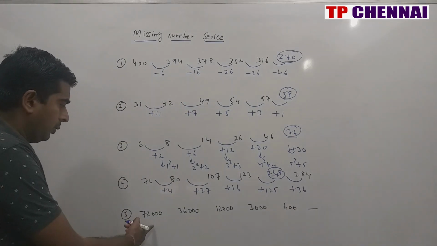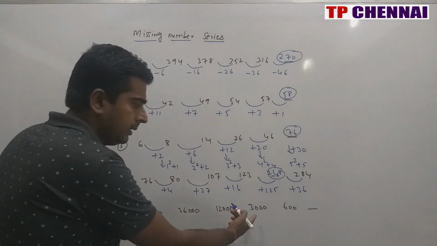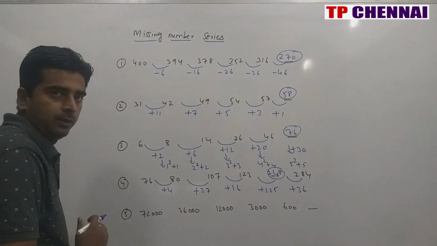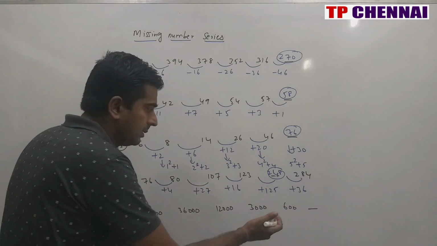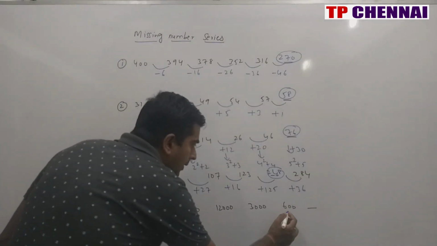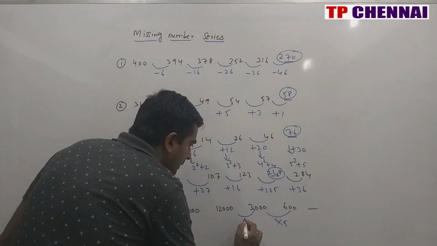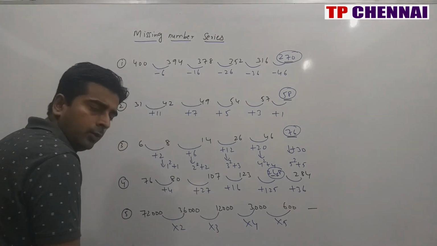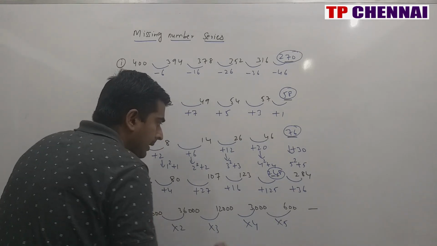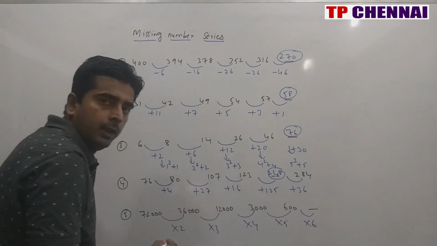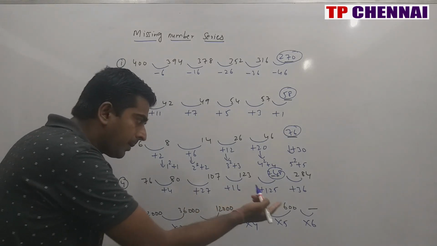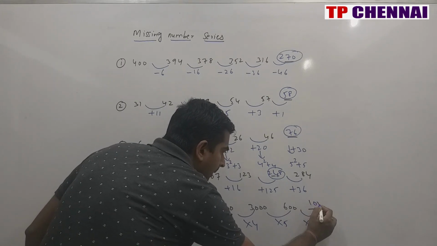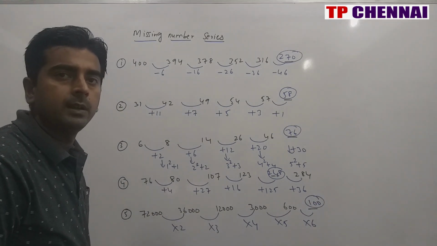Last one, 72,000, 36,000, 12,000, 3,600, dash. So the series is decreasing. The best way to solve or approach it is to go from right to left. When you go from right to left, this is into 5, this is into 4, this is into 3, this is into 2. So into 2, into 3, into 4, into 5, next will be into 6. If you go from left to right, you have to multiply. If you go from right to left, that is what we are doing, you need to divide. So 600 by 6, what is the answer? 100. So my answer is nothing but 100.